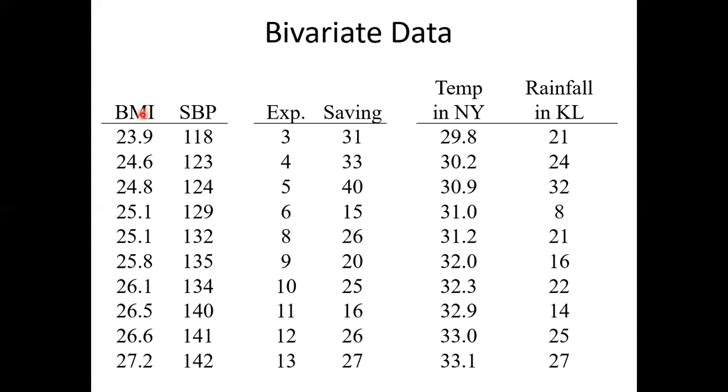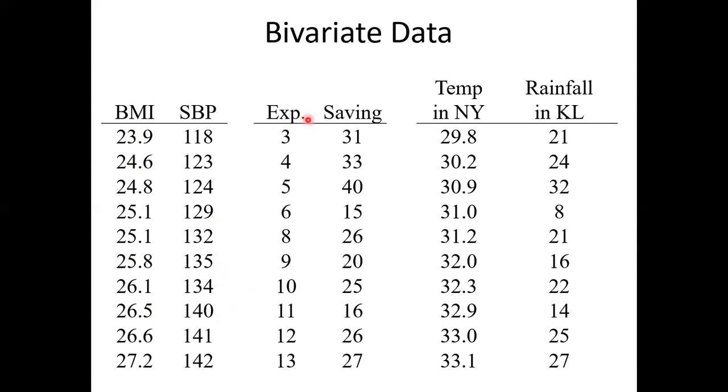What's the connection between BMI and SBP? Body mass index and systolic pressure. What do you think the connection is? Higher BMI, higher SBP. You suspect the higher the BMI, the higher the BP. Basically, you can see roughly as one is increasing, the other is also increasing.